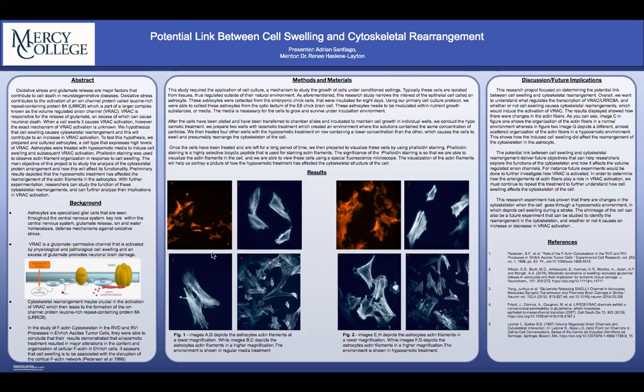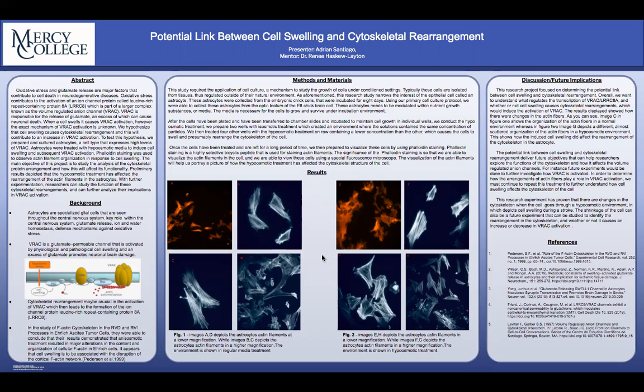So as you can see in figure 1, it shows the astrocytes at both a low and high magnification in a normal environment with no treatment but media. We were able to see the organized patterns of the straight parallel actin fibers throughout the entire cell.